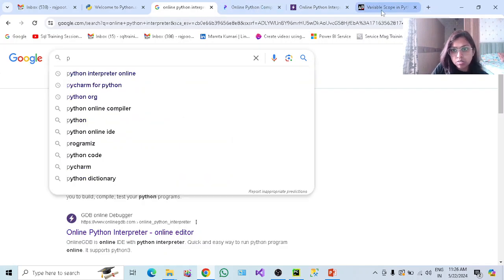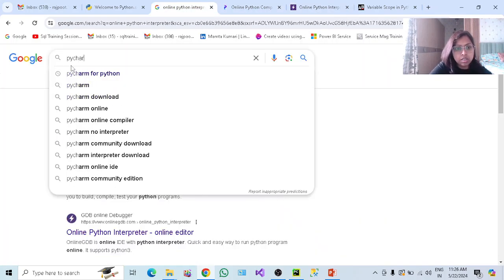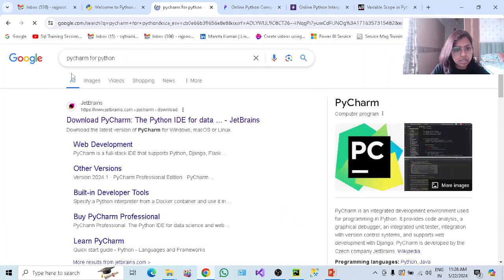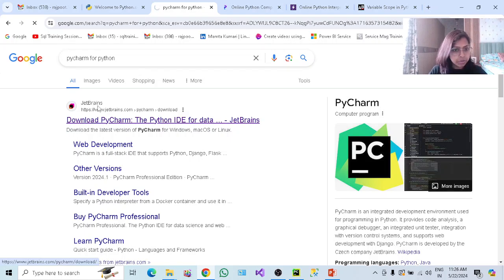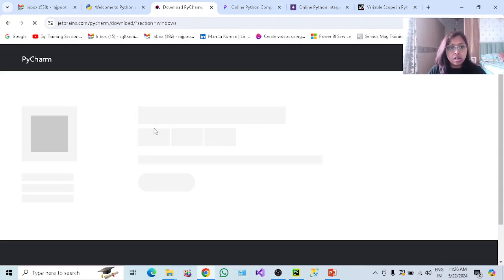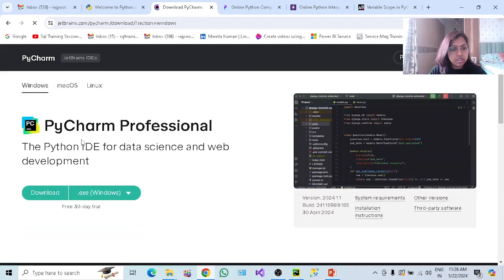So let me check if it is already opened here, it's not opened. So let me open PyCharm for Python. To download PyCharm, you have to click on it. It is provided by the JetBrains company. And this is, you can see here, PyCharm.